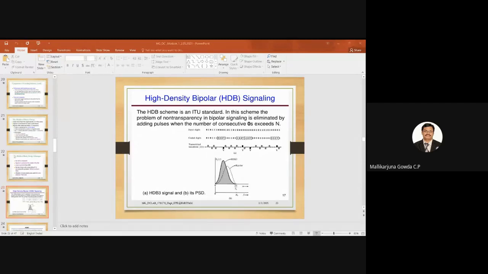So the next one will be a negative pulse. Then 0, 0, then V is equal to 1. I said it will be violating the bipolar rule, so that is why that is represented by a negative pulse. Next, the rest of the things are as it is. That is 0, 0, no pulse.